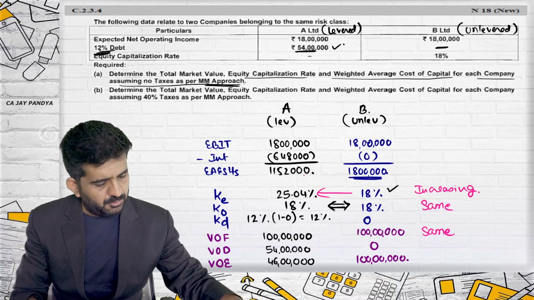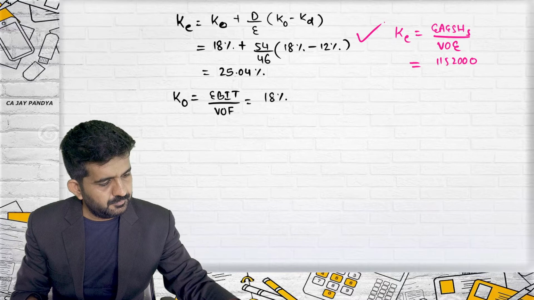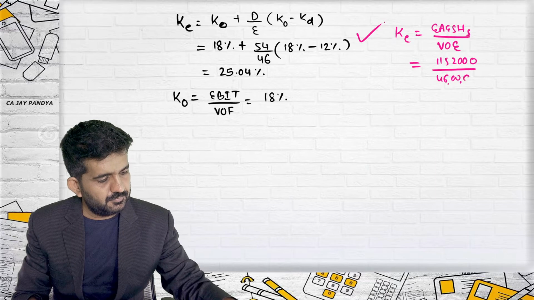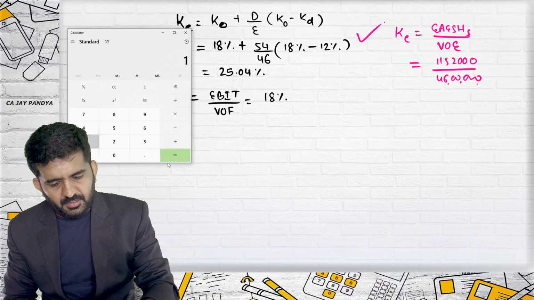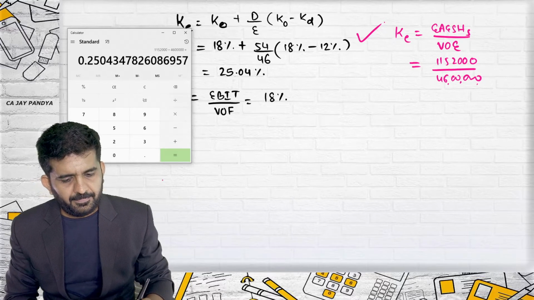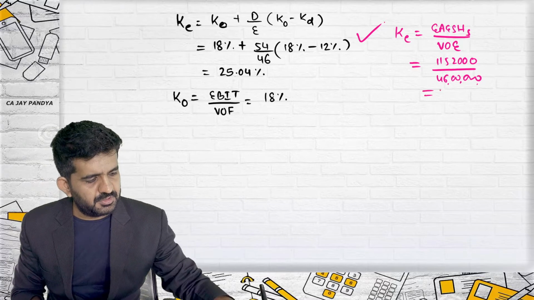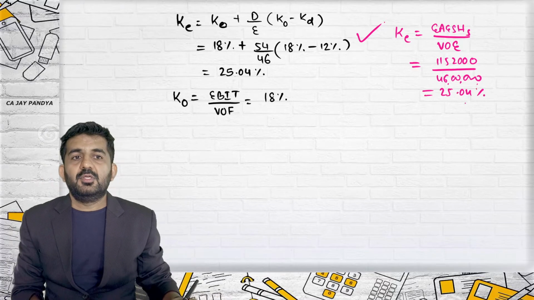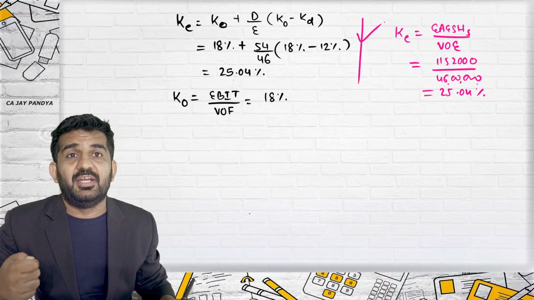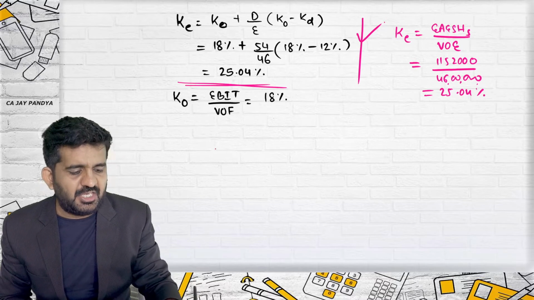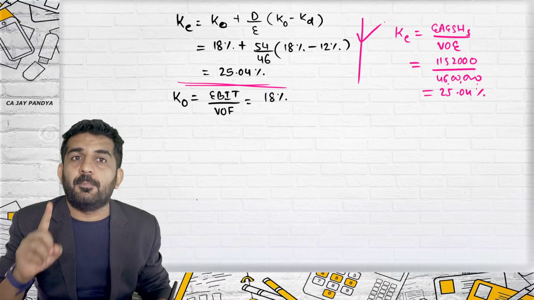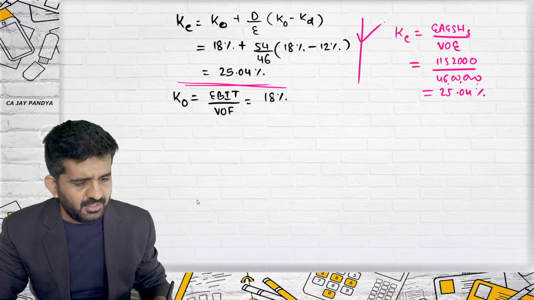Earnings available to equity shareholders is 11,52,000 divided by value of equity, 46 lakhs. It is 25.04, which is this. But in this question, I need to show this because they are specifically telling me to solve it by approach. So I should understand the KE formula, but I should also be clear that if I find it by net operating income, my answer is going to remain the same.